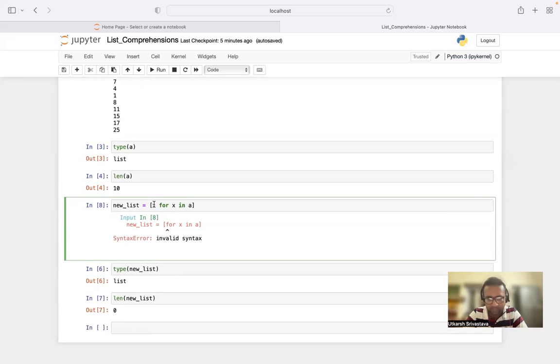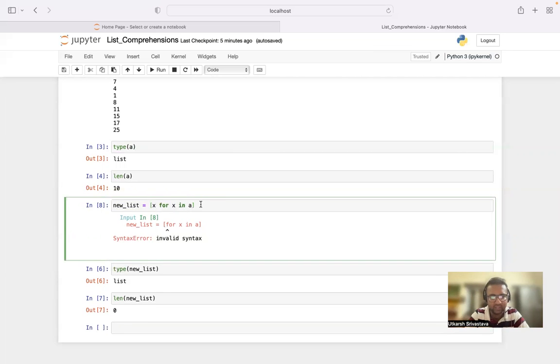It will keep on reading and aligning with each value of x and keep on storing in this x. And ultimately it will store it in a list, and which list? new_list, which is a variable I've created.